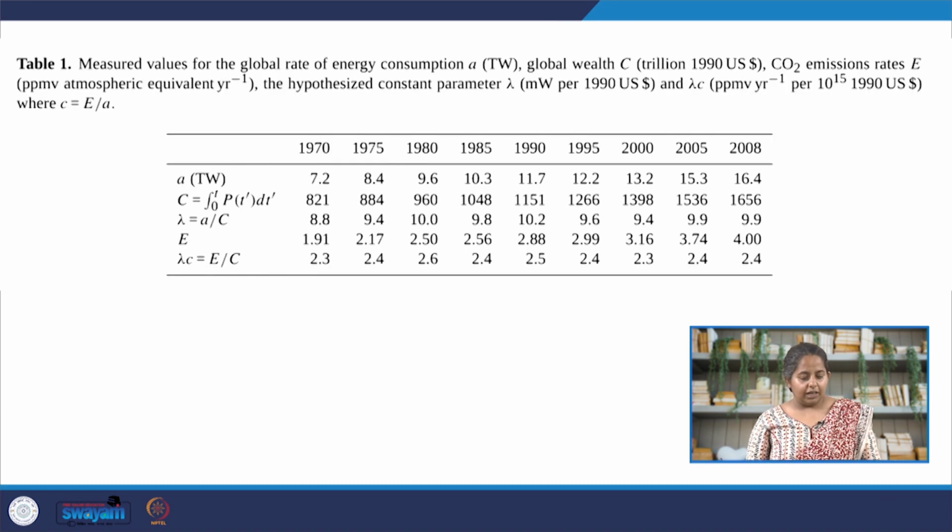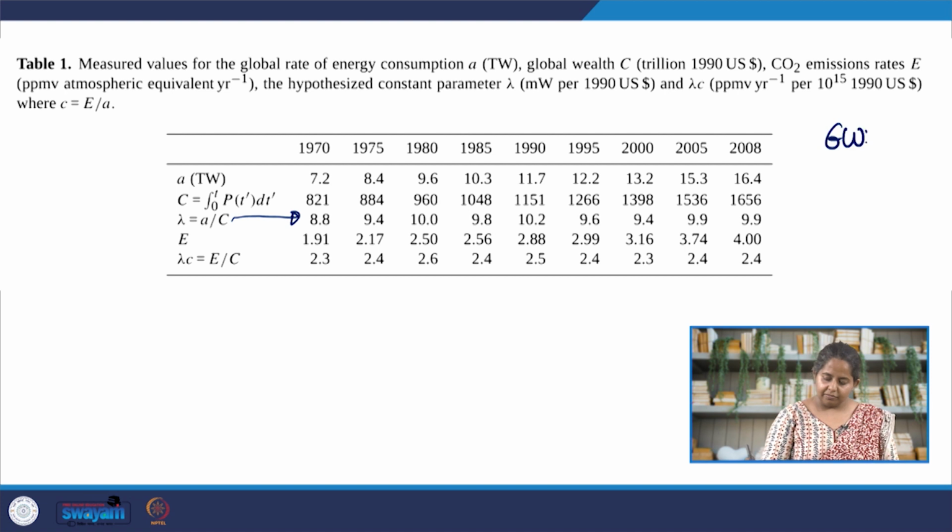Now, the author, as I mentioned earlier, took the data from the past many decades to figure out the value of lambda. And what they noticed was that the value of lambda remains roughly constant. I mentioned the value of lambda in the previous lecture. They also took the GWP data, the productivity data of the last 2000 years, and validated the model